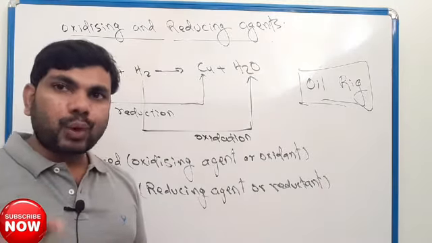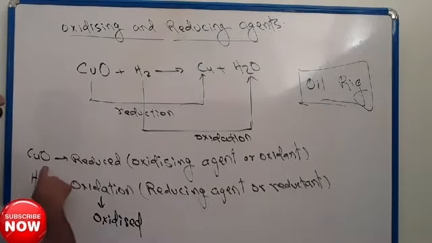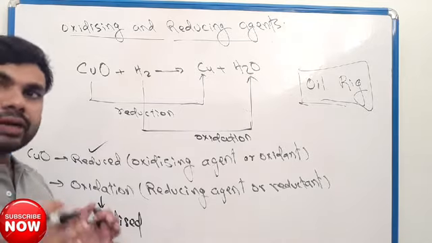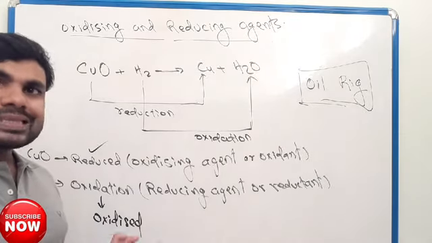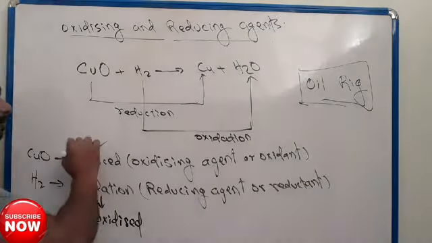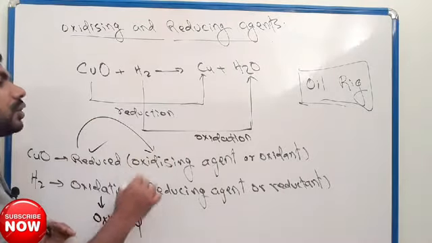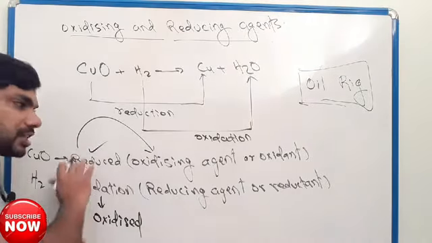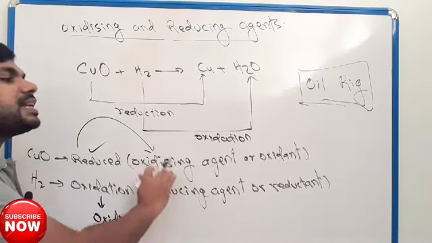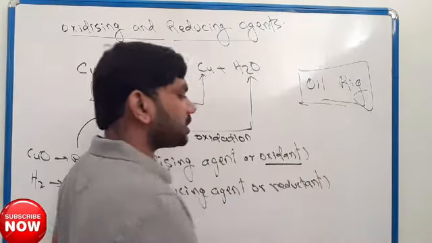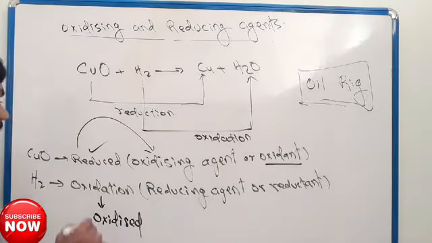I will repeat once again. Here copper oxide is reduced. Copper oxide reduction happens. So chemicals in which reduction takes place are oxidizing agents. Reduction happens, so such chemicals are oxidizing agents. An oxidizing agent is also called an oxidant. And here, hydrogen oxidation takes place.